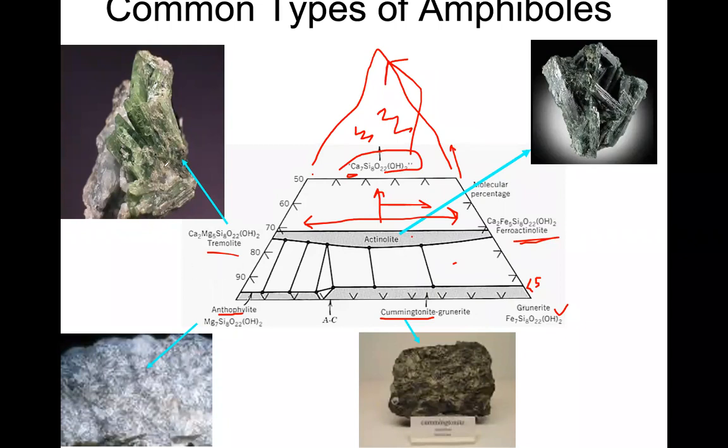So you can see tremolite is more greenish, whereas when it becomes iron rich, it goes towards more blackish, right? Actinolite is still green, blackish green, but when it goes to very high iron contents, then more blackish compositions can be found. You can find amphiboles in brownish colors also. For example, hornblende, right? It's a common mineral. You may have learned it in your first years. Hornblende is another type of amphibole. Okay.